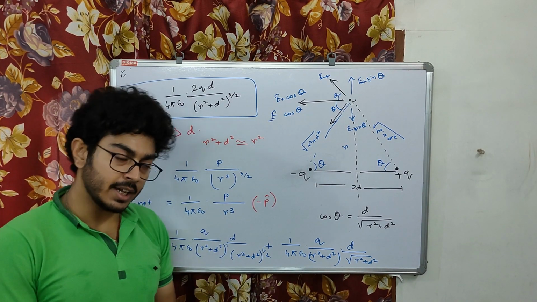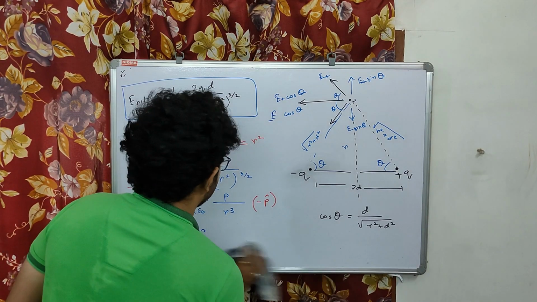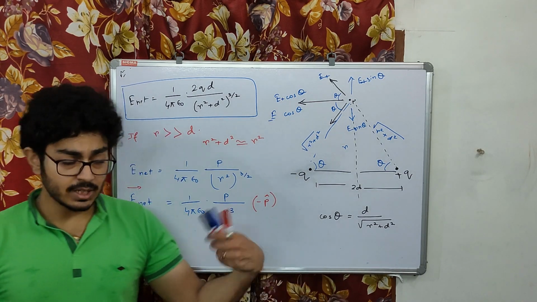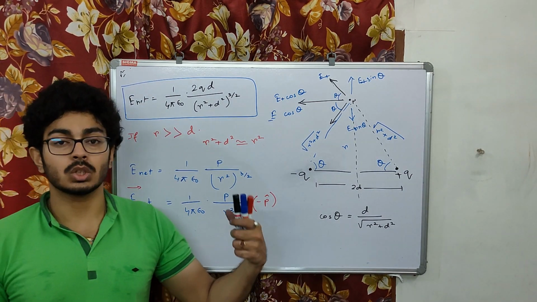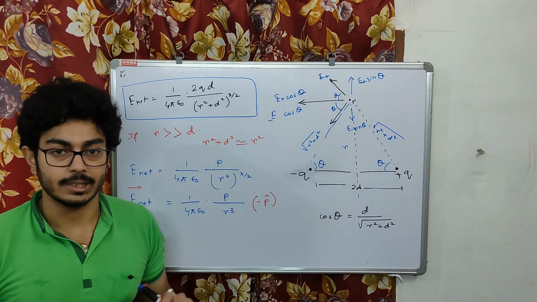So this part is clear about the equatorial portion and the axial portion, electric field due to the dipole. Clear? So next we are going to understand what is the torque experienced by a dipole in electric field. So let us go and understand that. Okay, come.